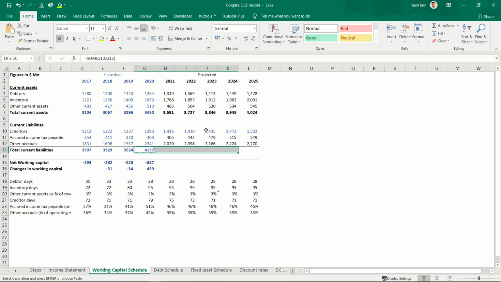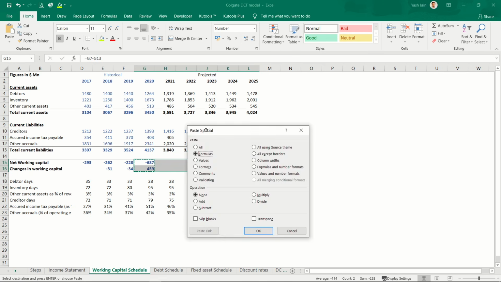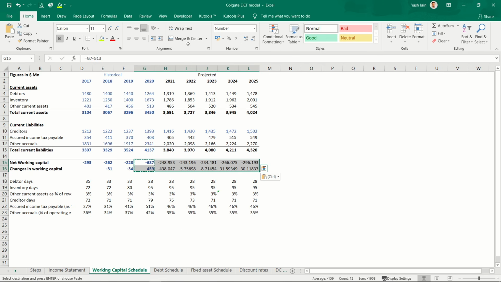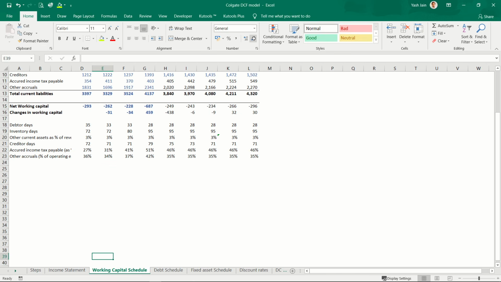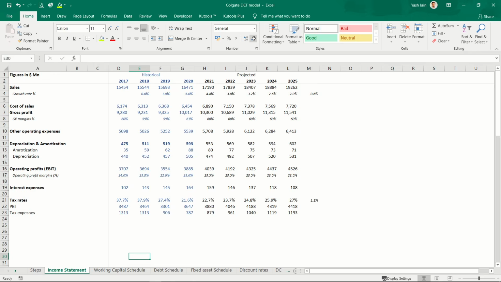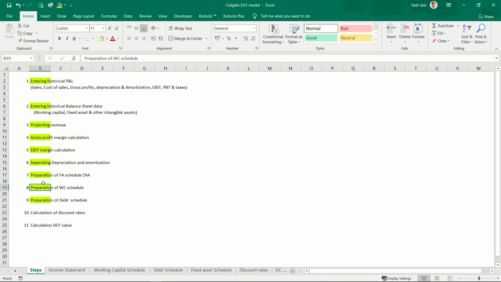I can simply copy and paste this formula, enter. Okay, so I have my working capital and then net working capital changes going ahead in future. So I complete this step also.